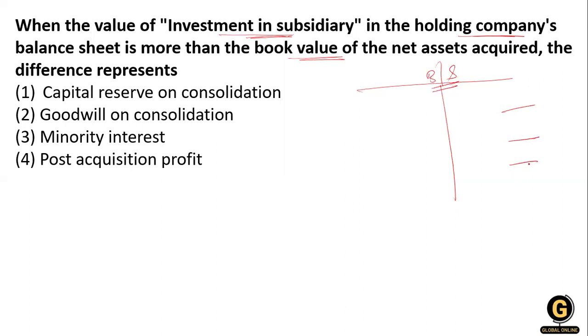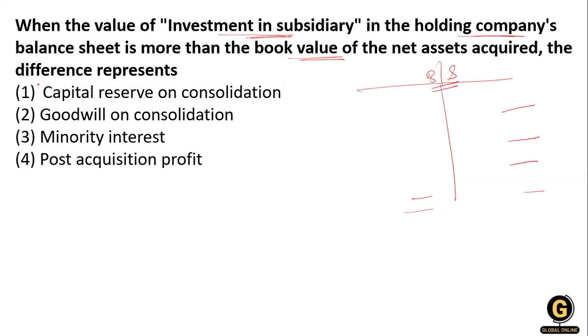Because if the difference is there, the balance sheet will not show the actual, fair position. So this difference has to be represented in which statement?